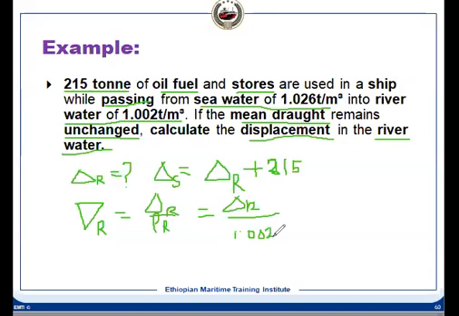So this is the volume of displacement in river water. And now what is the volume of displacement in seawater? This will be delta R plus 215, divided by rho S, that is 1.026.